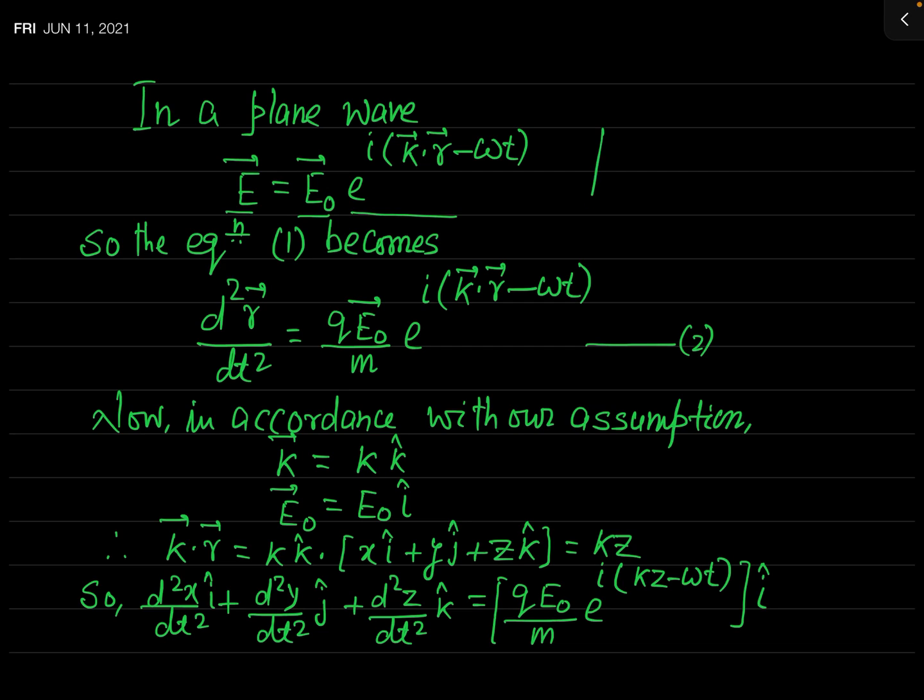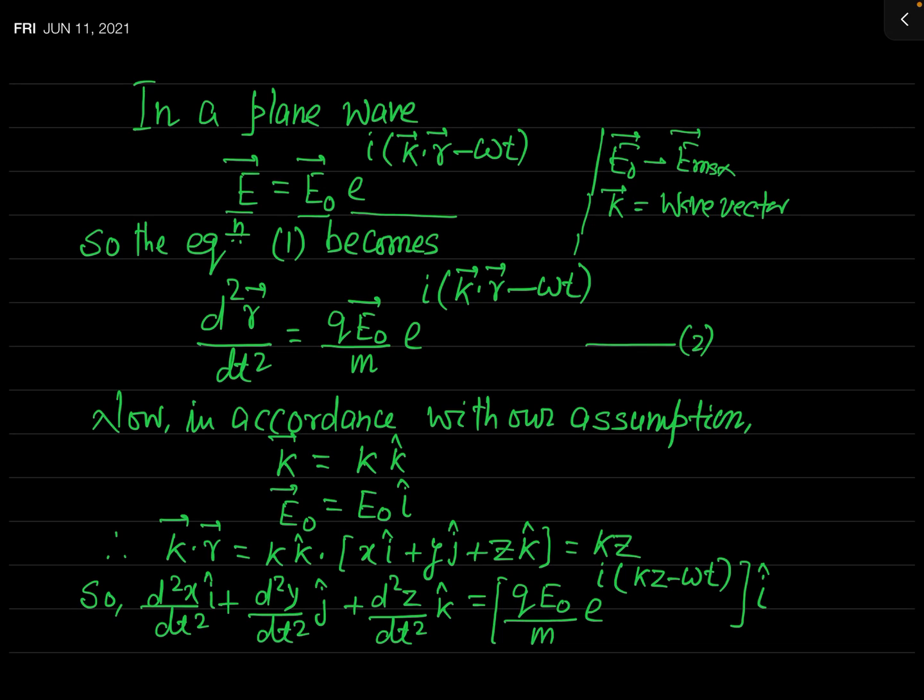Here E naught is the amplitude of this electric field vector, or simply the E max, the maximum value of the electric field vector. And what is this k? This k is the wave vector. It is also known as the propagation constant, or the angular wave number.